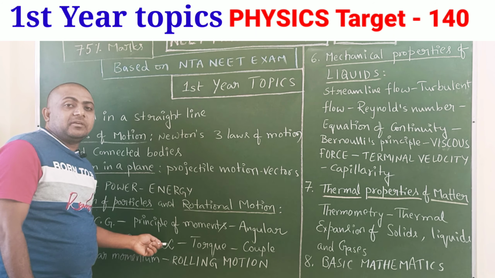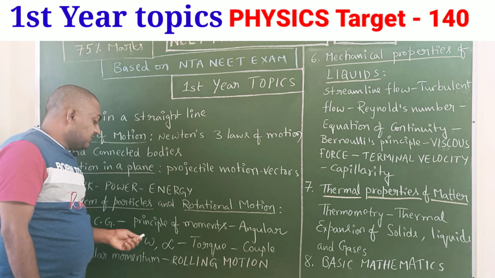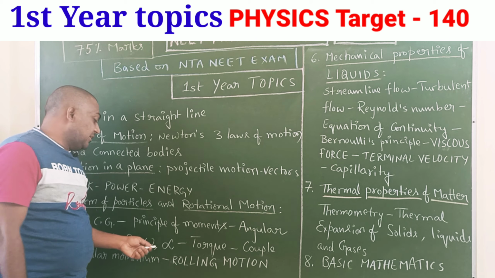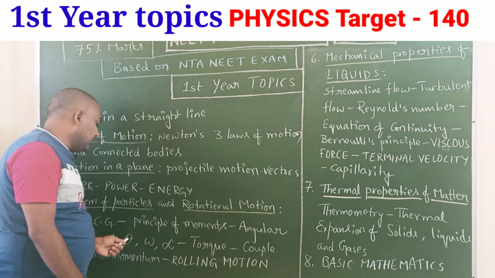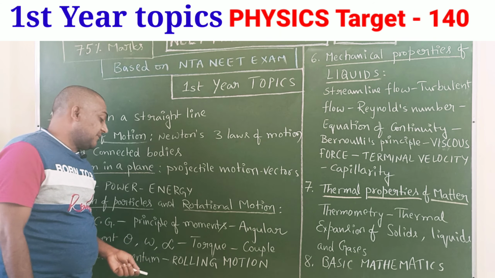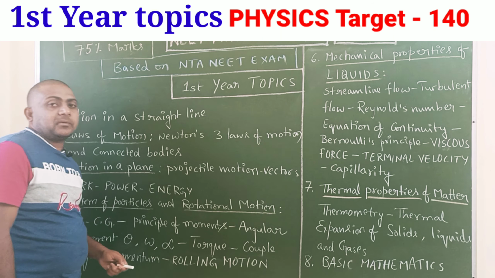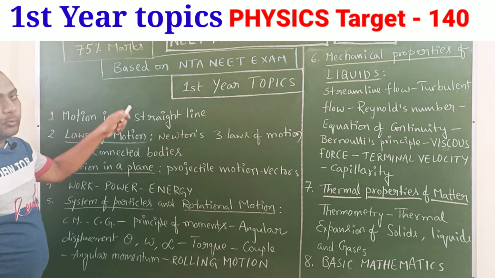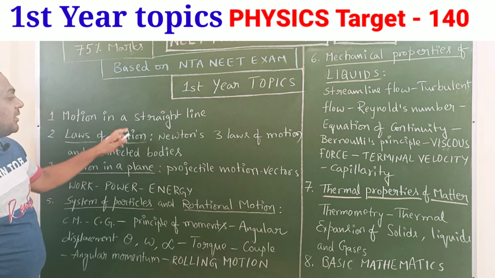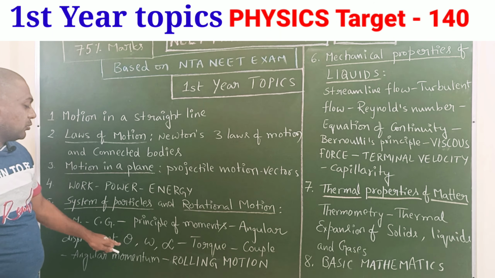In a straight line, v is equal to u plus at. Similarly here, v is replaced by omega, s is replaced by theta, and acceleration is replaced by alpha. So the way you do problems in a straight line, the same model you can use here.